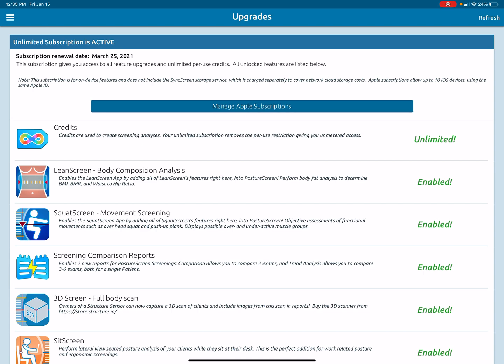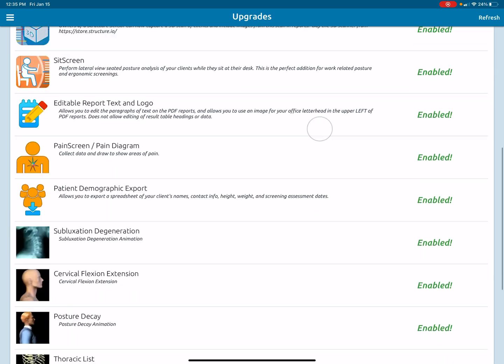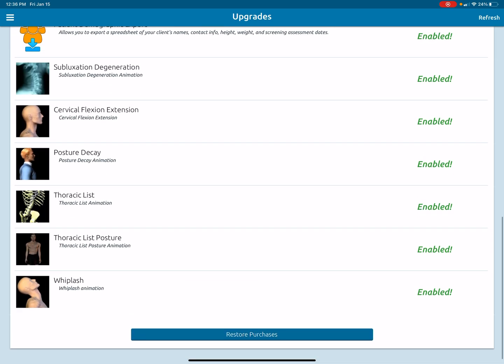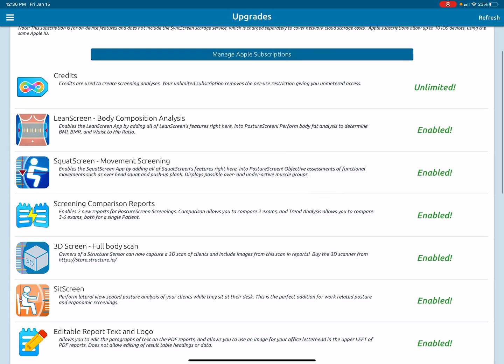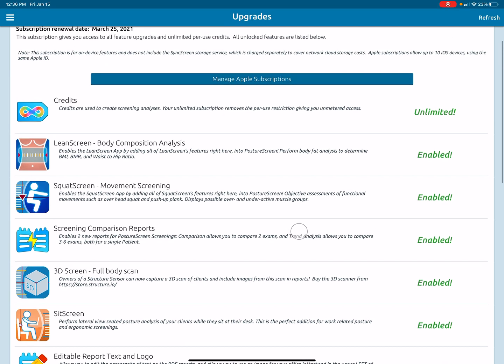So if you, for instance, had this on another device under the same Apple account and it's not showing up, all you would have to do is come all the way down to the bottom and click this Restore Purchases button right here. You can see on mine everything is enabled, but if you were using credits and not a subscription, this module right here would need to be enabled and purchased, and you just have to purchase that one time.